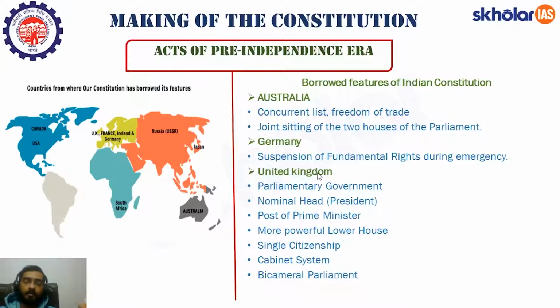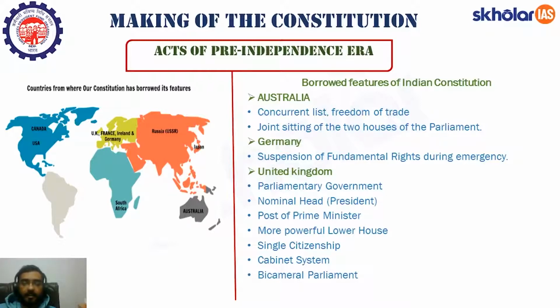A parliamentary form of government is one in which there is a parliament, and the executive is responsible to the parliament and Lok Sabha in particular. What is the meaning of this? By passing a no confidence motion in the parliament, the whole government can collapse. Now we have a nominal head, that is the president. He is known as the nominal head because he cannot do anything on his own. He has to act on the advice of the prime minister, who in turn acts on the advice of his council of ministers. So we have also borrowed this feature from the United Kingdom.